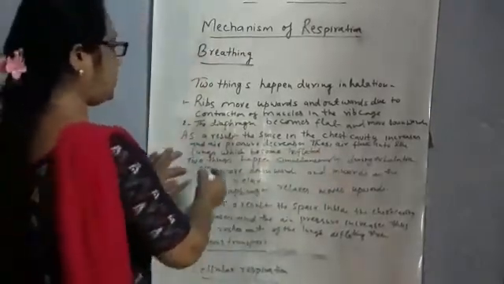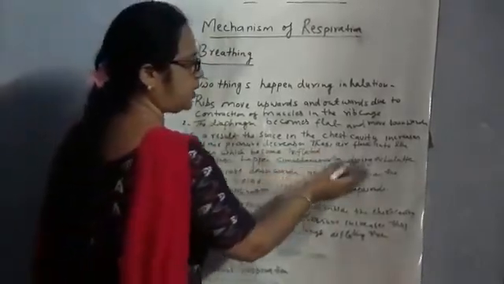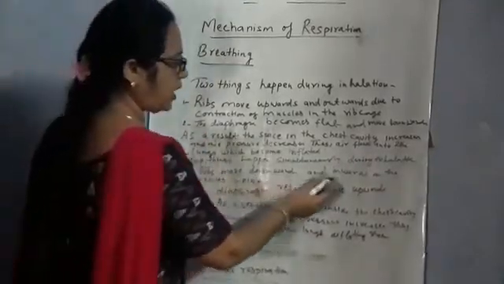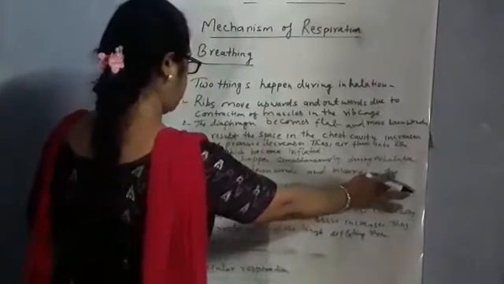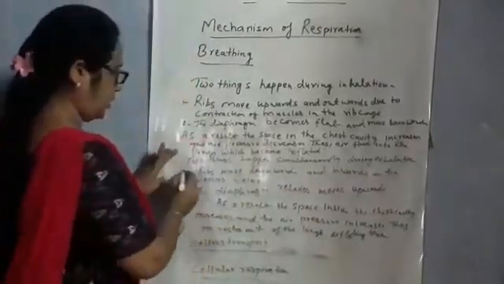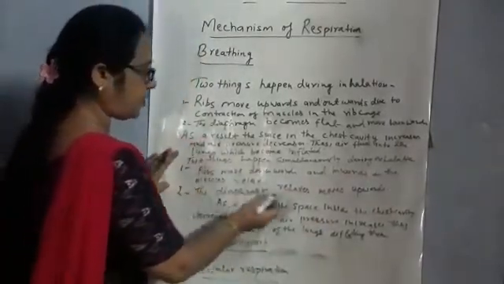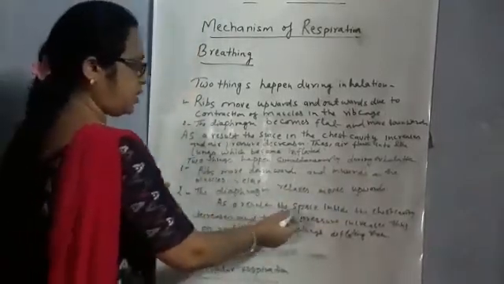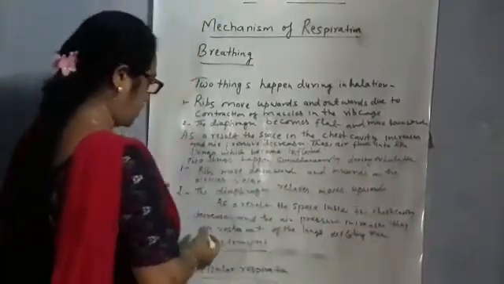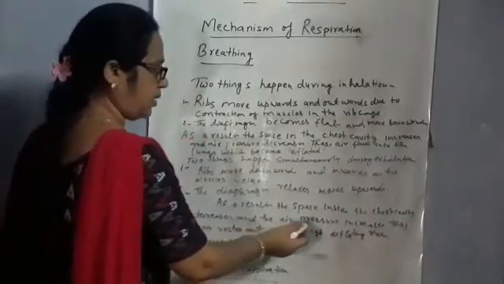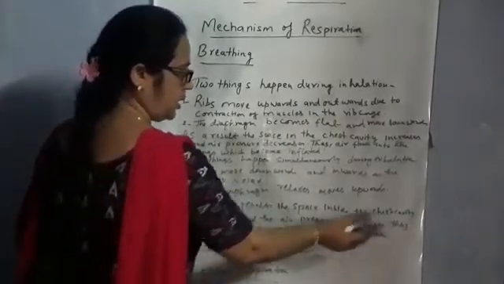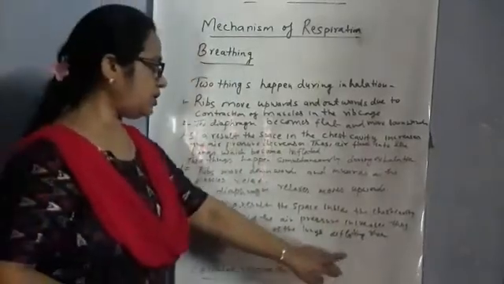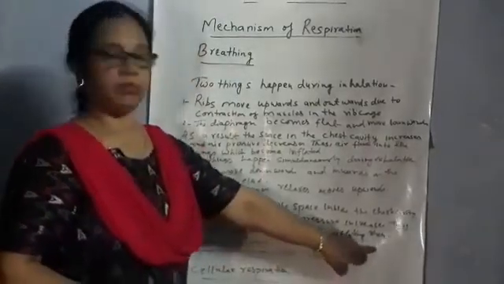And two things happen simultaneously during exhalation. The ribs move downwards and inwards as the muscles relax. And second, the diaphragm relaxes and moves upward. As a result, the space inside the chest cavity decreases and the air pressure increases. Thus, air rushes out of the lungs, deflating them.